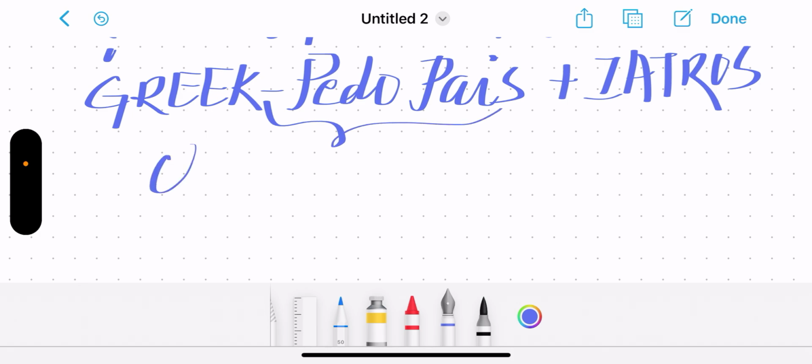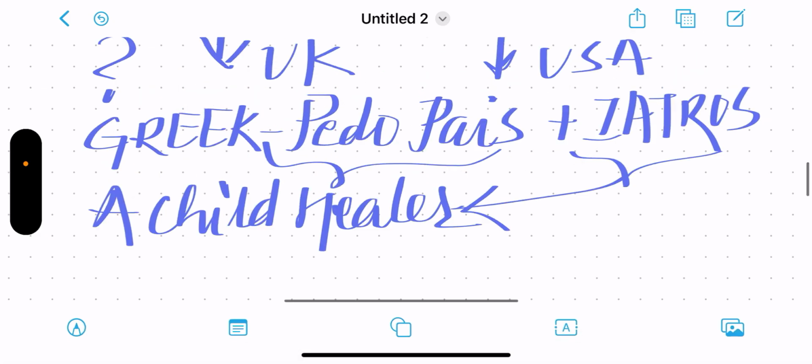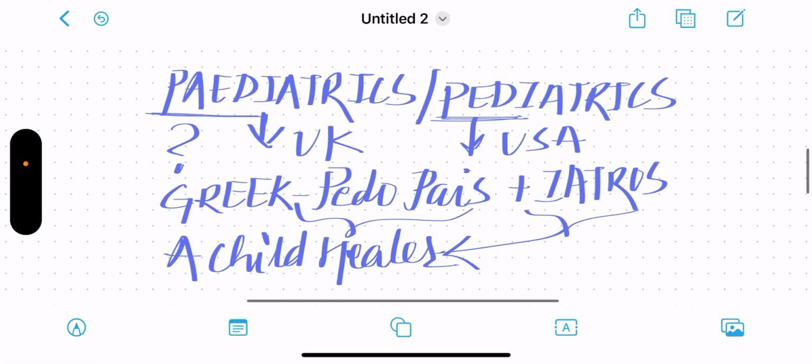Pais means child and iatros means healer. That means pediatrics is a branch of medicine that deals with the care of child and adolescent. And the doctors dealing with this department of children and adolescents are known as pediatricians.